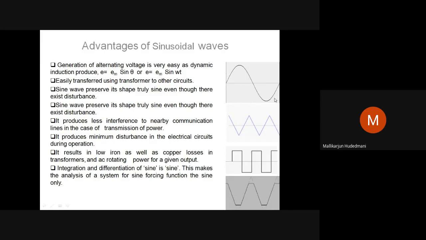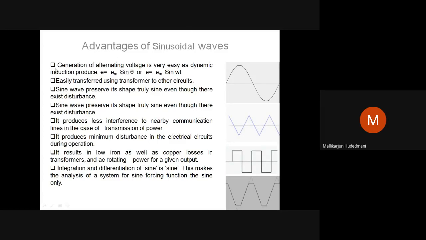Why are they popular, even though they are alternating? Alternating means a set of positive, a set of negative, a half positive, a half negative, cyclically, in a periodic manner, tracing positive, negative, like that. Even the square, even the trapezoidal. Why the sine wave only? There comes a question. So that is justified by this statement: advantages of a sinusoidally varying quantity.